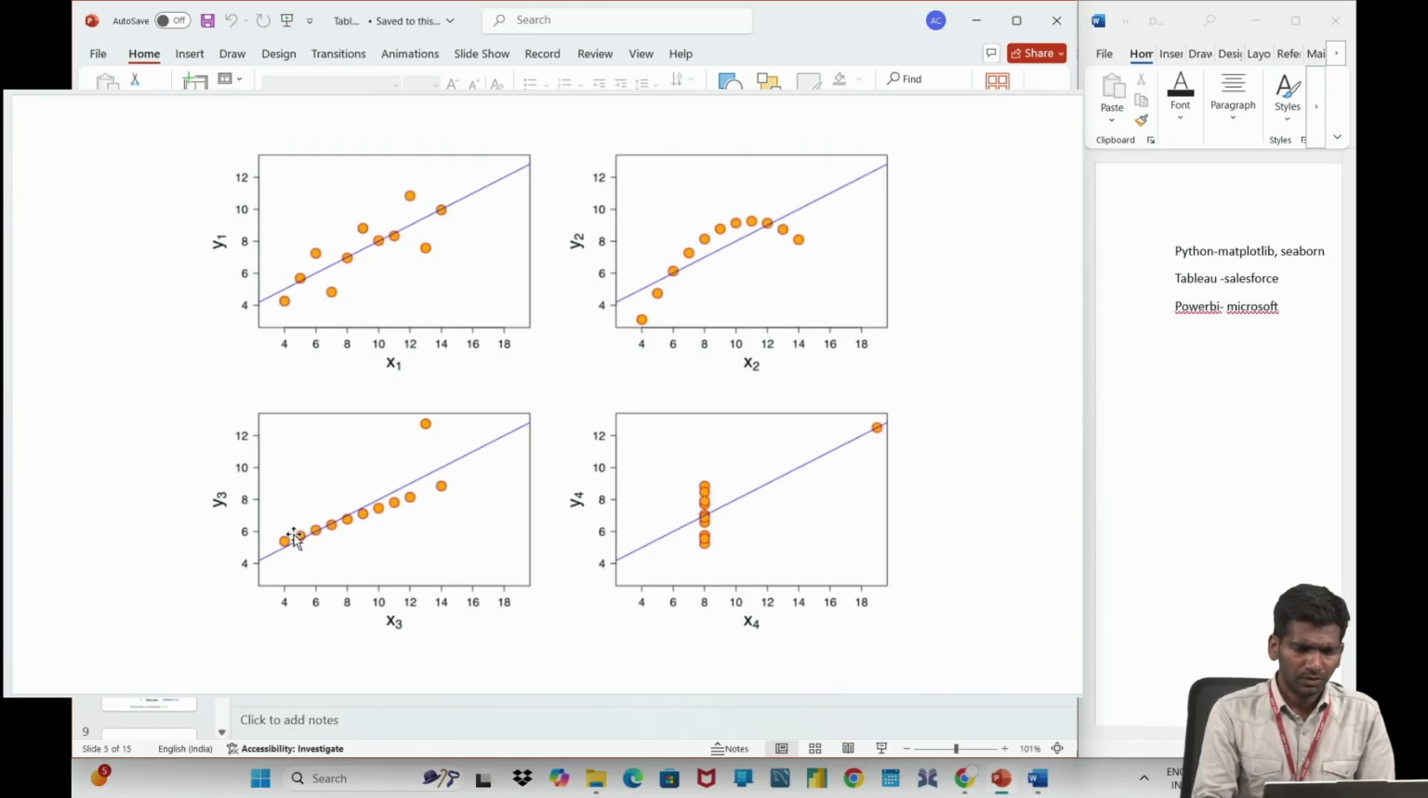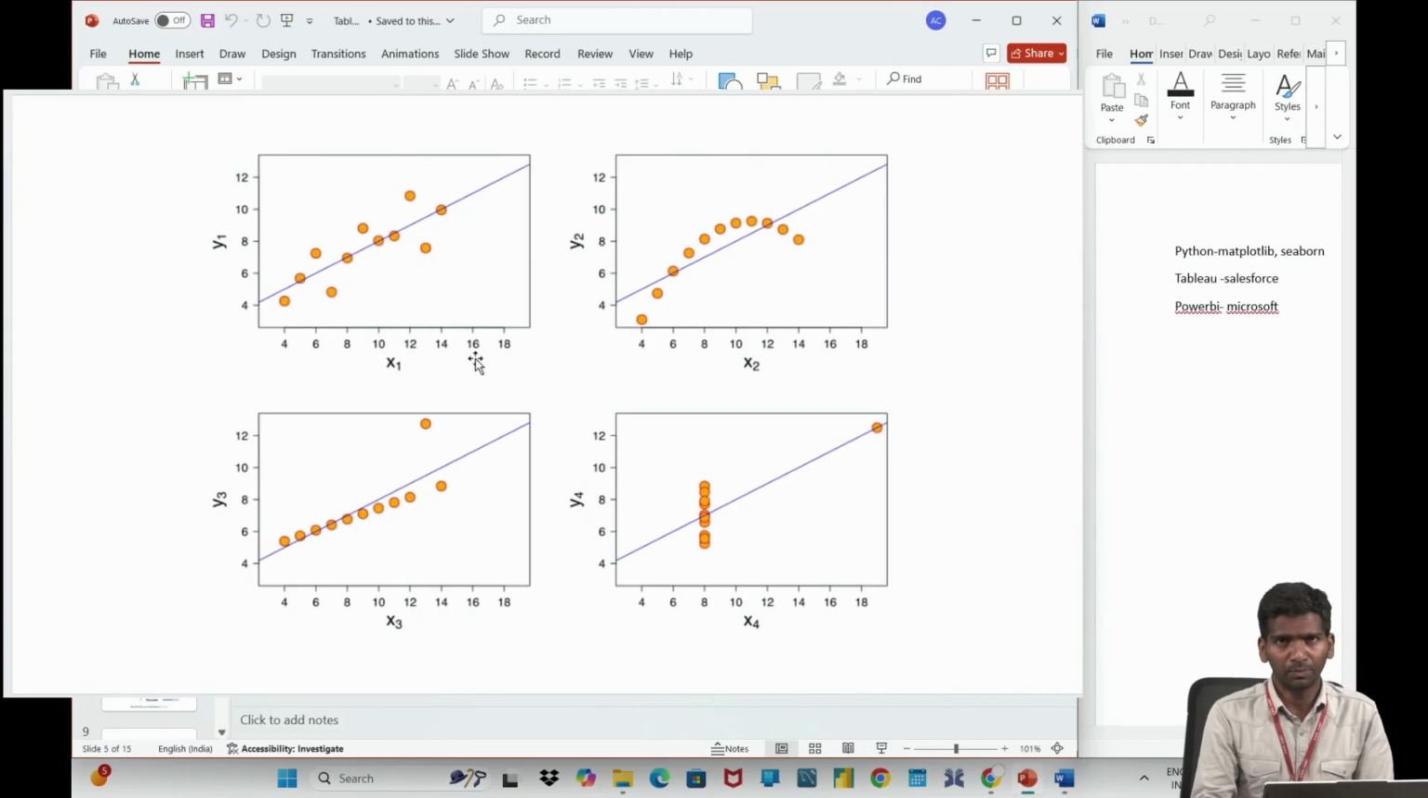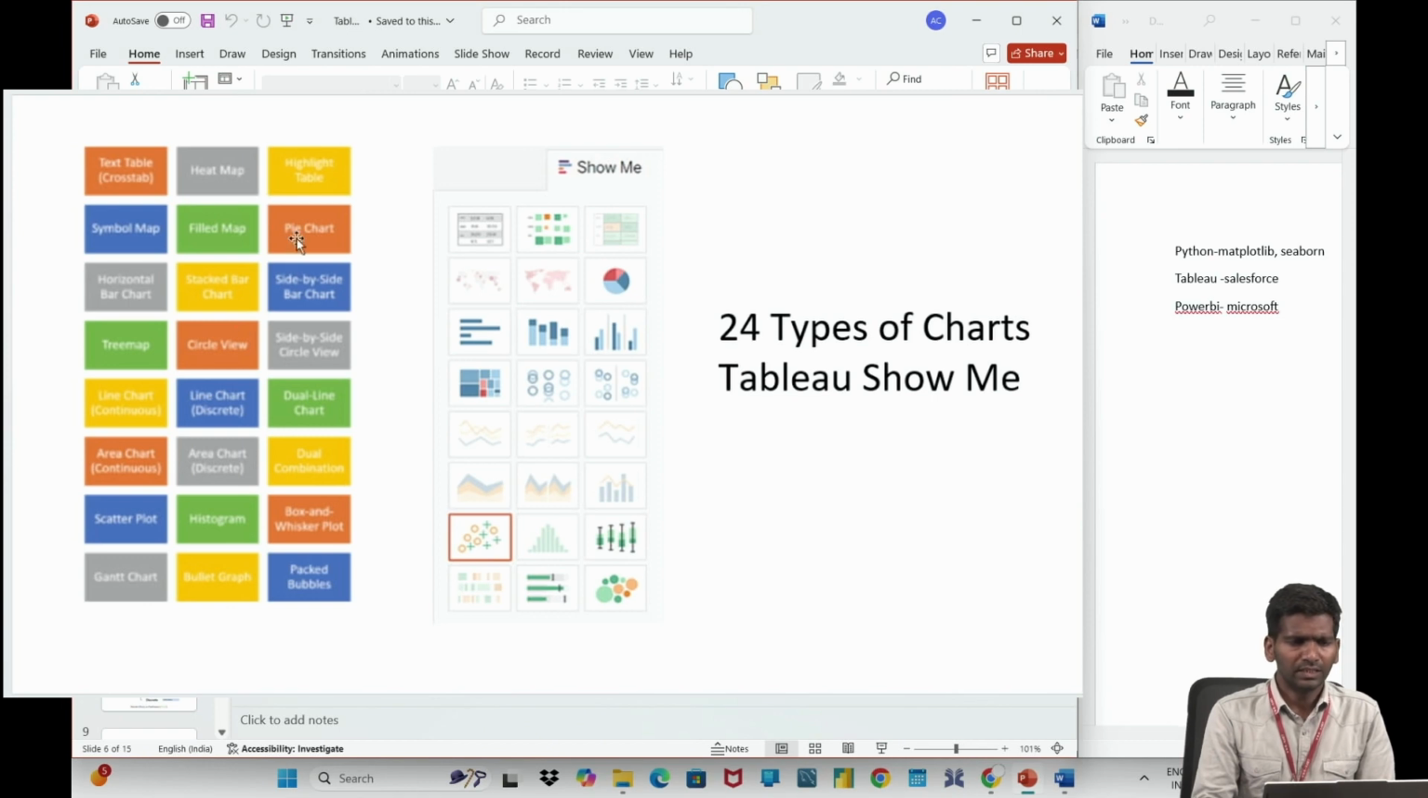So there are some drawbacks like this. We cannot represent a huge number of data points. We cannot interact with the graphs in case of Python, but it is overcome in Tableau. Yeah, these are the charts that you can see in Tableau.